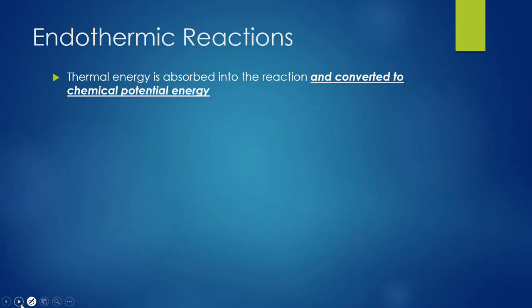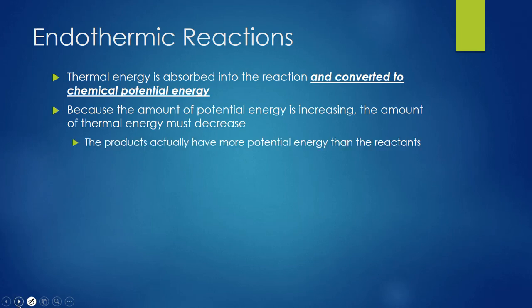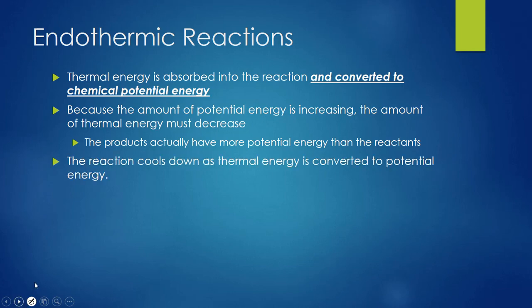They're going to be the opposite. Thermal energy is absorbed into the reaction and converted to chemical potential energy. Now, if you think about what that means, the amount of thermal energy is decreasing, and if the amount of thermal energy is decreasing, this reaction is going to feel cold, and the amount of potential energy is going to increase. So the products are actually going to have more potential energy than the reactants. This is sort of like pushing a boulder up a hill. We've got to add energy to the reaction and keep adding energy to get it to work, but it will actually happen, and we'll do an endothermic chemical reaction in lab.